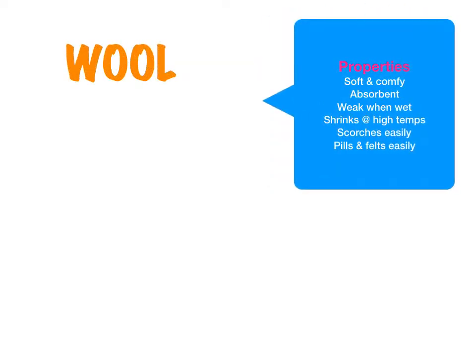Wool is a natural fibre that comes from the animal. The properties include it is soft and comfortable, it is absorbent, it's weak when wet, it shrinks at high temperatures, it scorches easily, and it piles and felts easily.